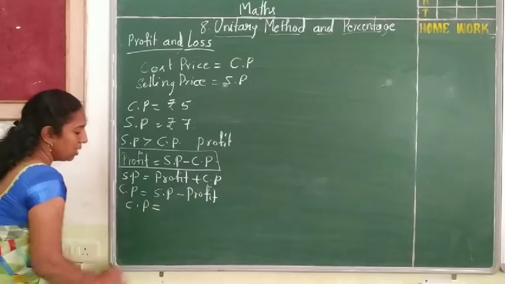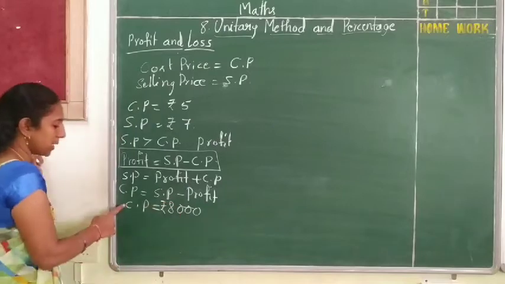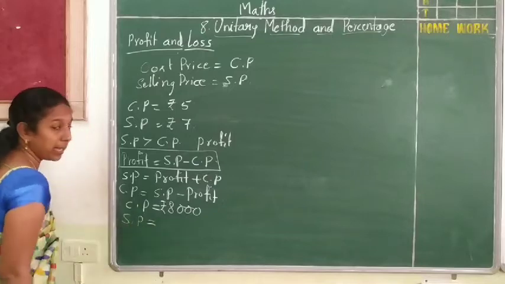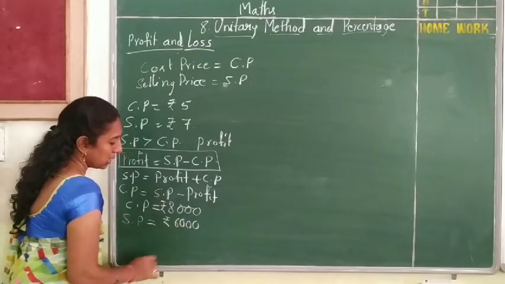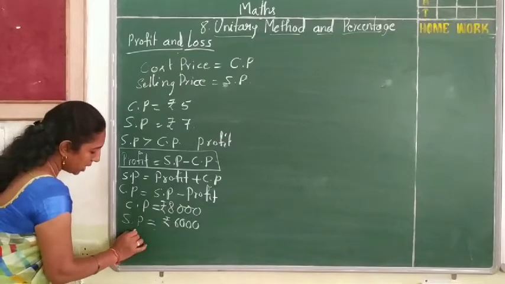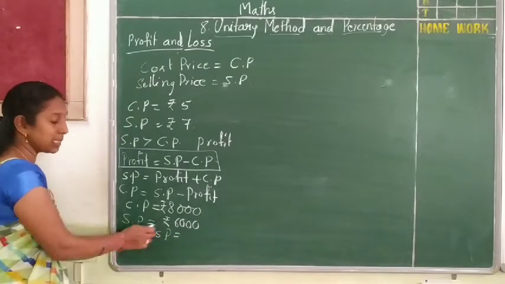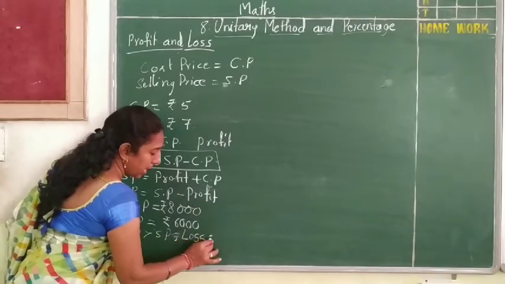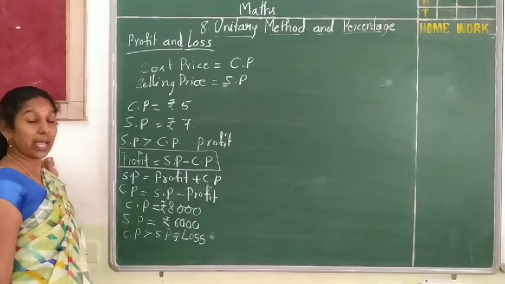If he bought a mobile for 8,000 rupees, that is the cost price of that item, and then he sells that mobile after 2 years for 6,000. If you see here, the selling price is less than the cost price, which means cost price is greater than selling price. So what happened here? A loss has occurred. They have incurred a loss. They have lost some amount. How much have they lost?